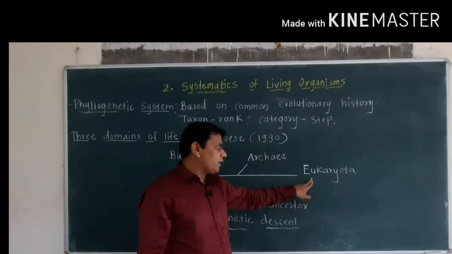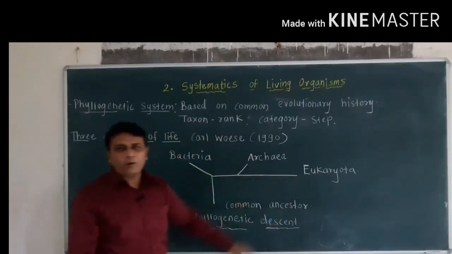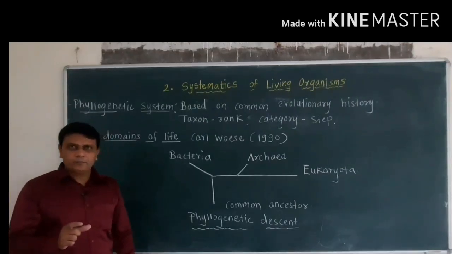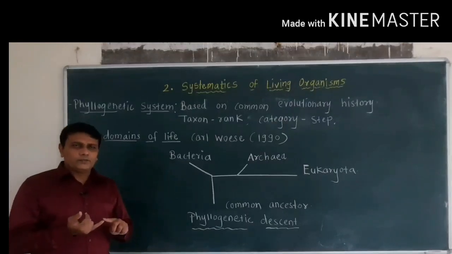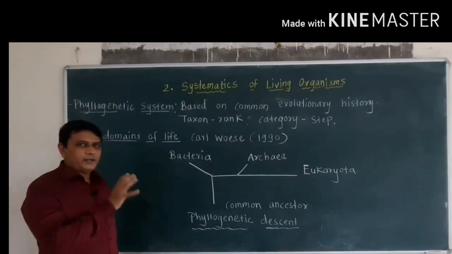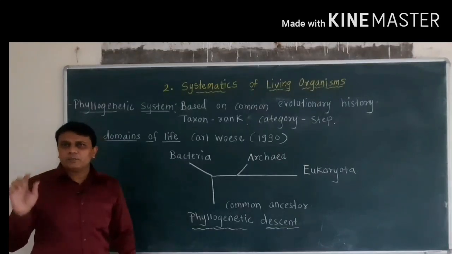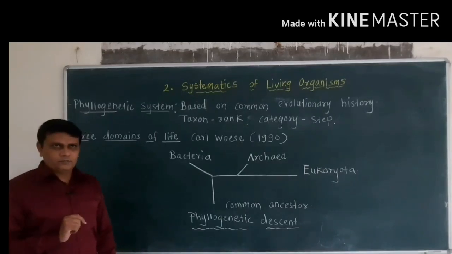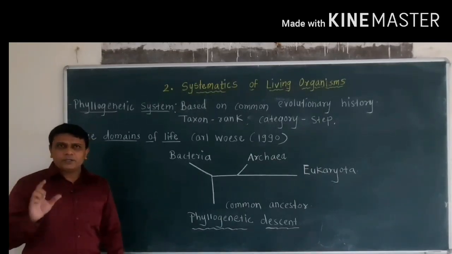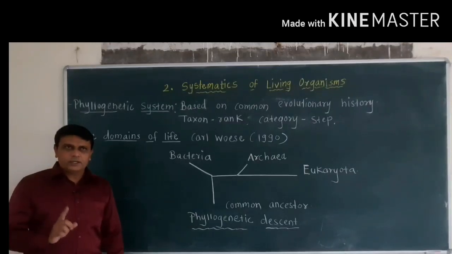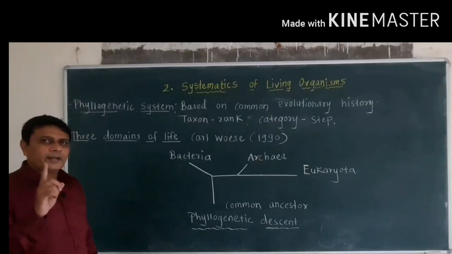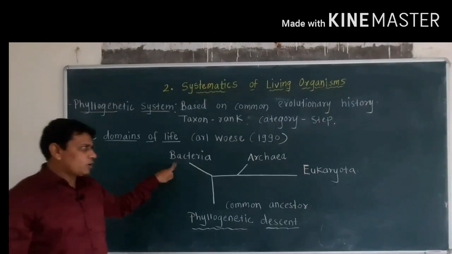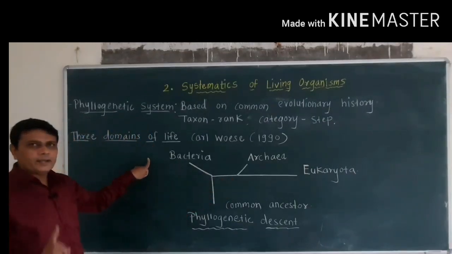Then the next one, or the third domain, is eukaryota. In eukaryota, all eukaryotic organisms were included, like different types of plants, then animals were included in it. Now eukaryotic organism means the organisms which show presence of eukaryotic cell structure. In eukaryotic cell, the nucleus is well developed. Then membrane bound cell organelles like mitochondria, Golgi complex are present. So these three domains of life were proposed by Carl Woese.